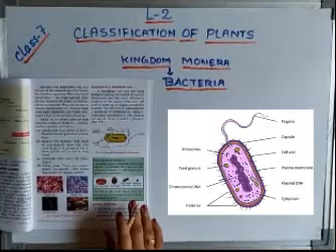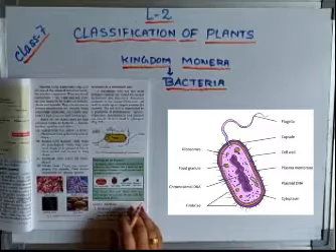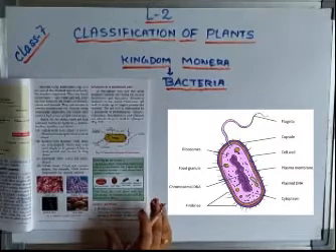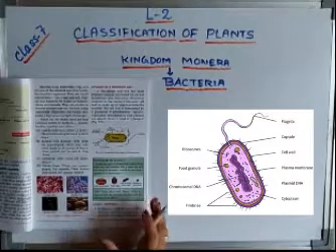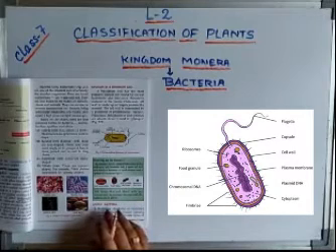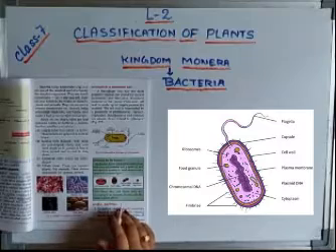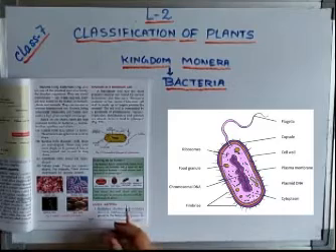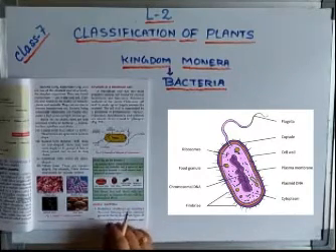Now their cell wall, although not made of cellulose, is a rigid structure. Many bacteria feed by absorption of externally digested food, and if they get ready-made food, that means they are heterotrophs. A few of the bacteria live on other living organisms, that's why they are a kind of parasites. We will now see the structure of bacteria.